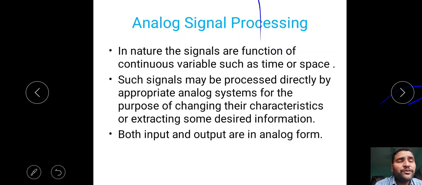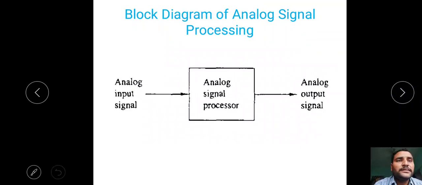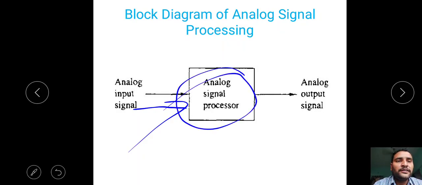But why should we go for digital signal processing, sir? Let's see. This is the block diagram of analog signal processing. We give an analog input signal. There is an analog signal processor that performs some operations on the analog input signal and produces an analog output signal. This is called the analog signal processing block diagram. This is the general block diagram and we have always used it generally.